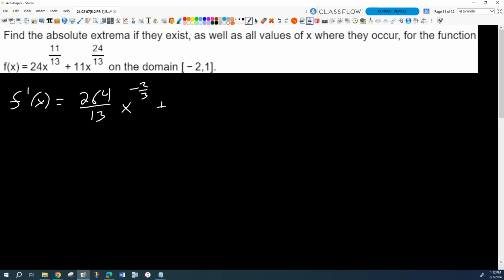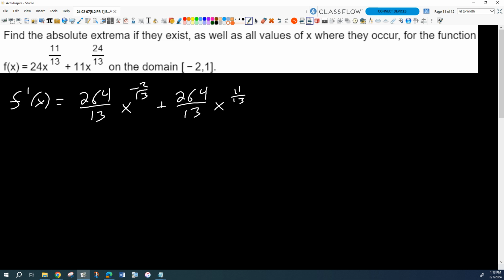Yes, 13, sorry. Plus what now? Isn't it 264 over 13ths, x to the 11/13?